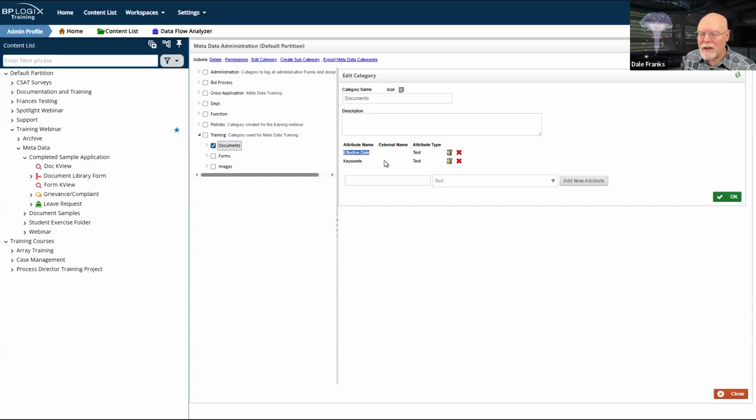So these are called attributes. They are data that is associated with a particular category. Now, if we go to forms, I don't have an effective date, but I do have a form type. And I've also got a release date for the form. So I've got two different attributes for my form.